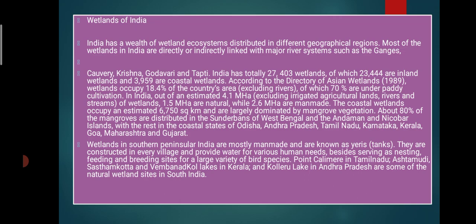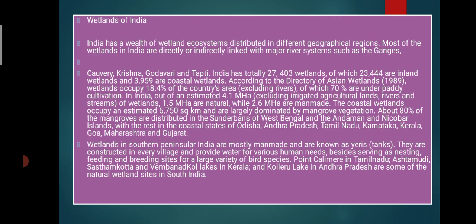Most of the wetlands of India are directly or indirectly linked with the major river systems, such as the Ganges, Kaveri, Krishna, Godavari, and the Tapti. India has a total of 27,403 wetlands, out of which 23,444 are inland wetlands, and 3,959 are coastal wetlands.